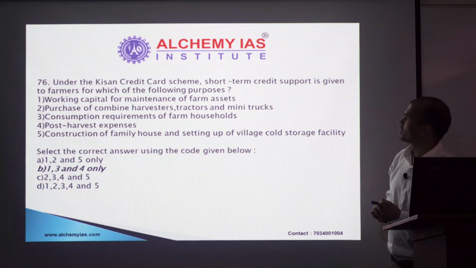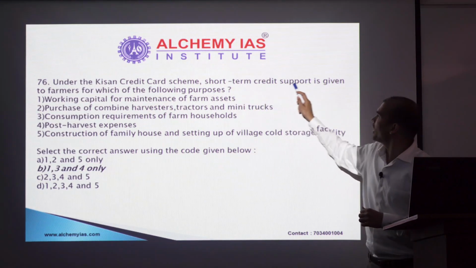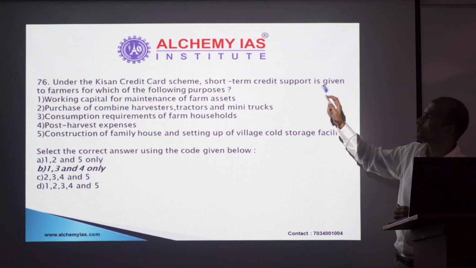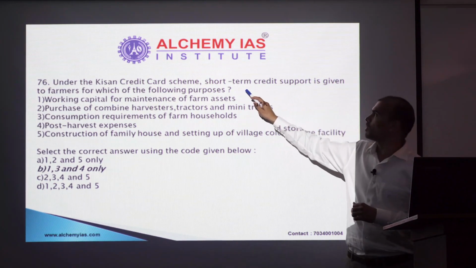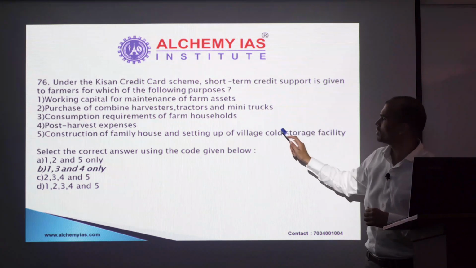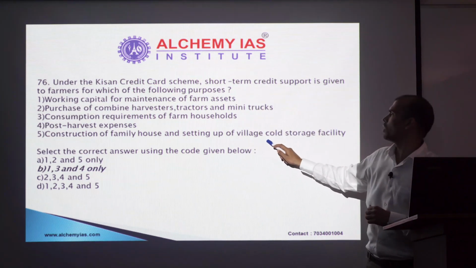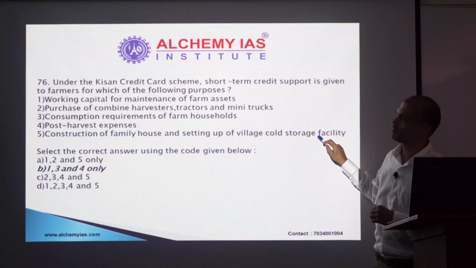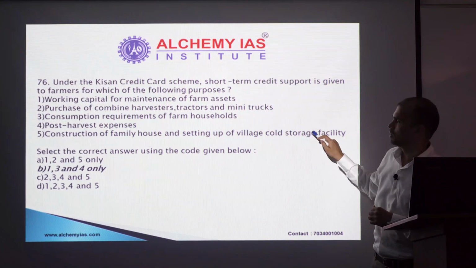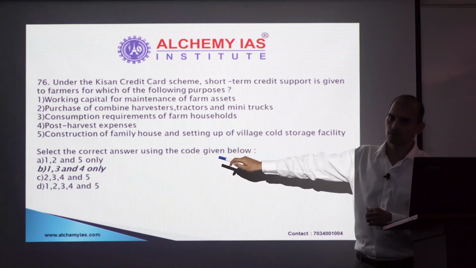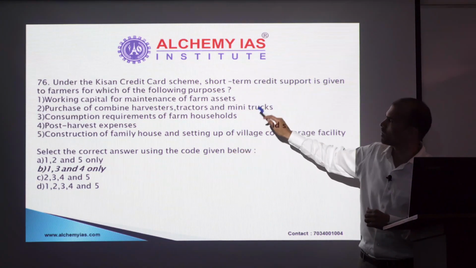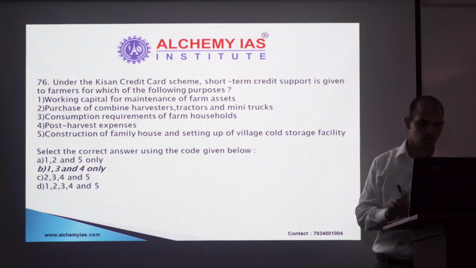Kisan Credit Card Scheme. Short-term credit support is given for which purpose? Think. Short-term credit cannot be given for construction of a family house or a village cold storage facility. So 5 can be ruled out directly. You can reach statement B. Okay, 1, 3, 4 is the right answer. Next.